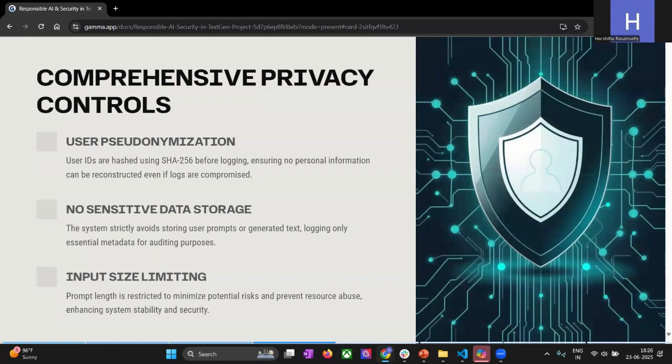Privacy controls. Instead of storing user IDs directly, I hash them using SHA-256 before logging. This means that even if the logs are accessed, no personal information can be reconstructed. The system does not store any user prompts or generated text, and only logs metadata necessary for auditing. And the prompt length is restricted to minimize risk and resource abuse.